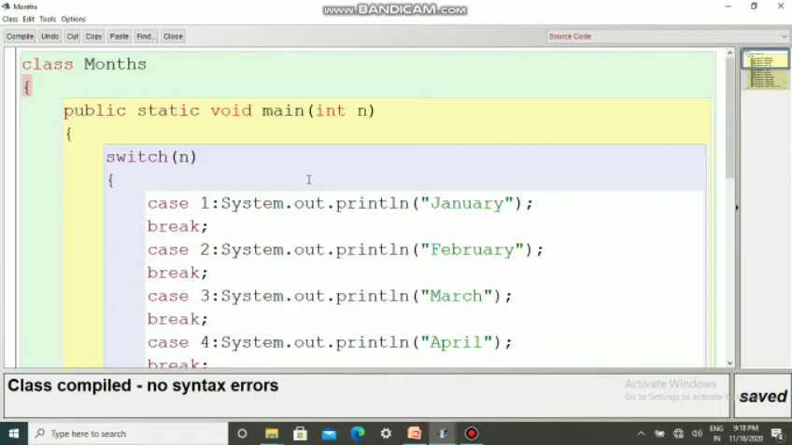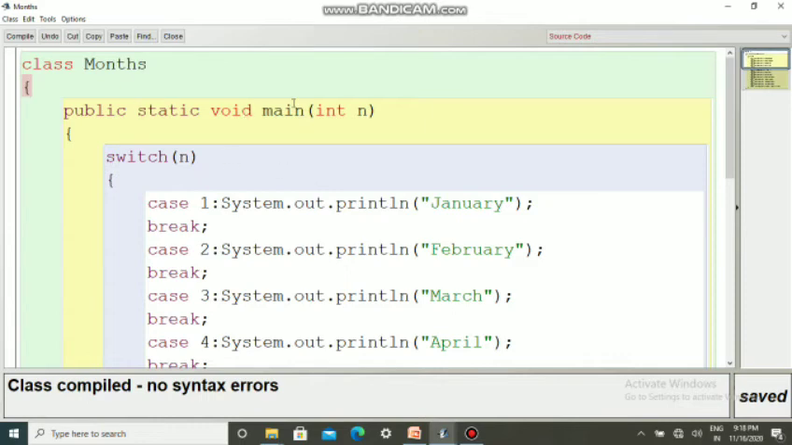In this program, the user will be entering a number, and based on that the program will print the corresponding month. You know there are 12 months starting from January, February, March, April and ending with December. The first month is January and the 12th month is December. The user will enter a number, and based on it the program will give the corresponding month.